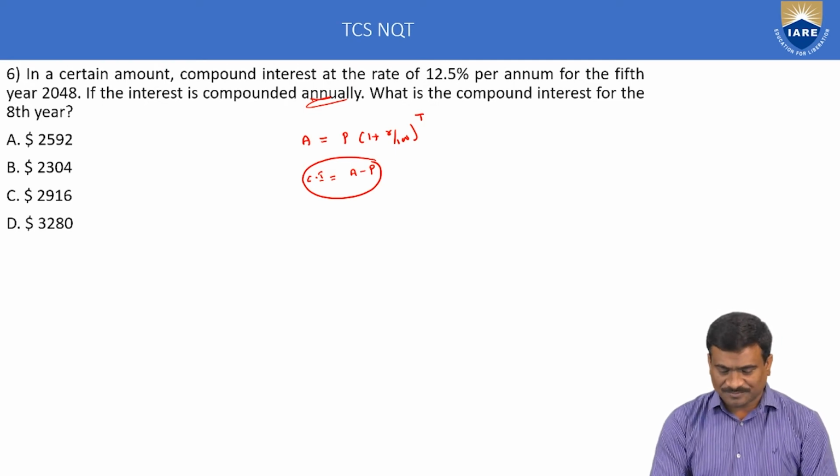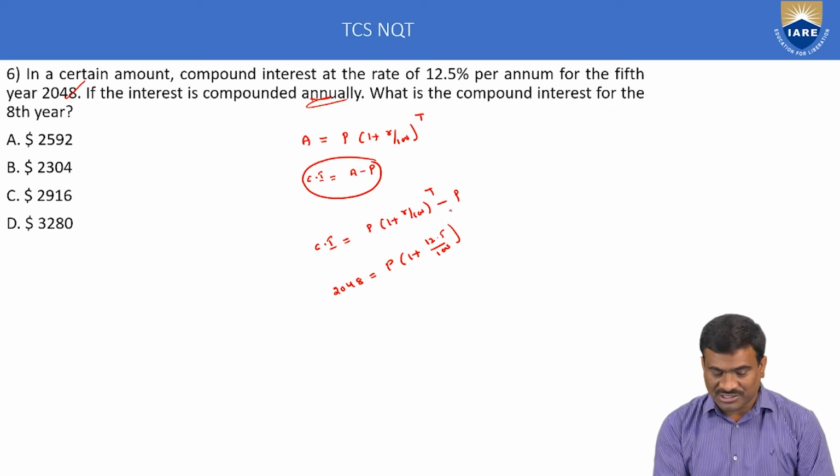First statement, compound interest, that value is given. The compound interest is equal to 2048. Suppose here compound interest is equal to amount, which is P into 1 plus R by 100 whole to the power of T, minus P. Here compound interest is 2048. Calculate the principal amount. Rate of interest 12.5 by 100 whole to the power of time. Time duration is the 5th year, T is 5, minus P. One equation, one unknown. Calculate the P value.